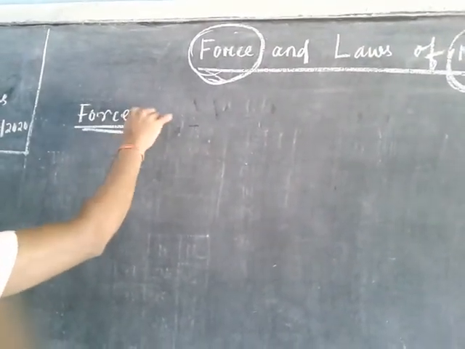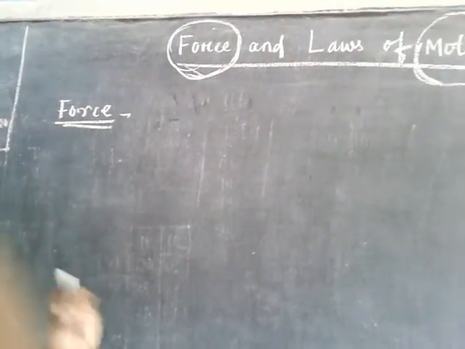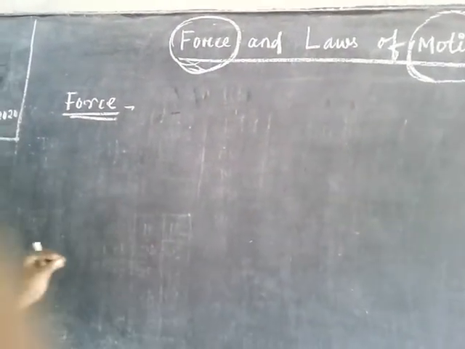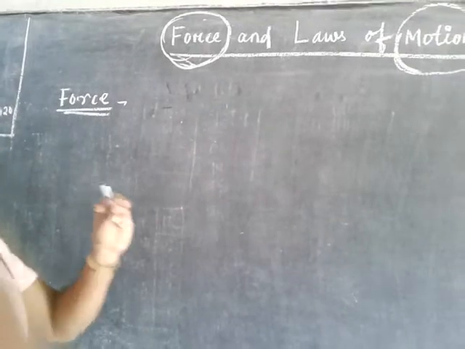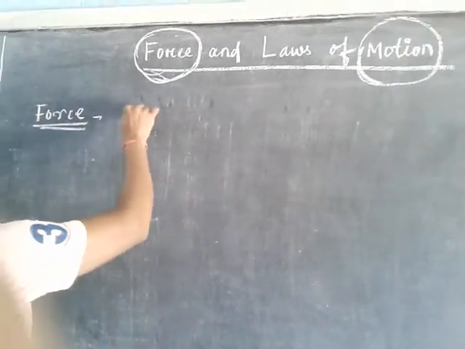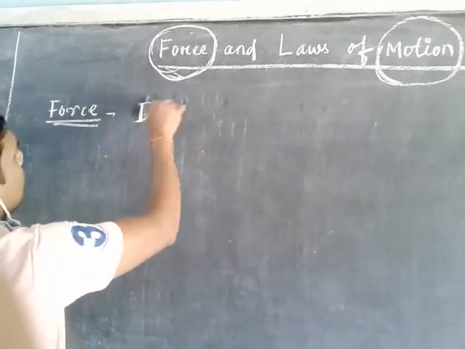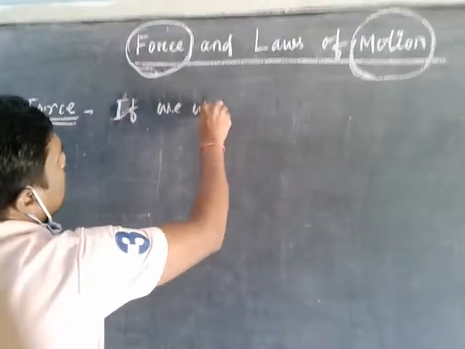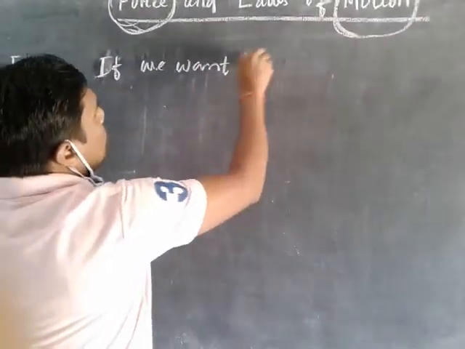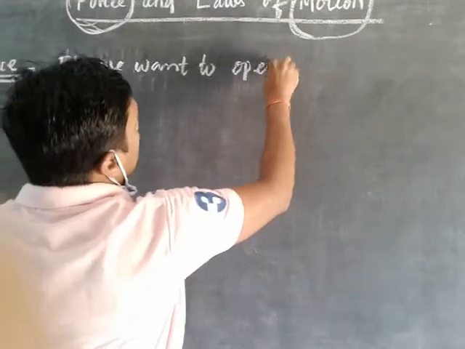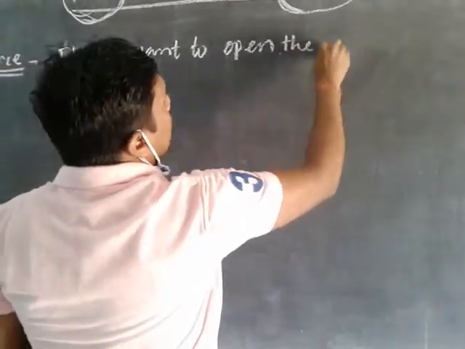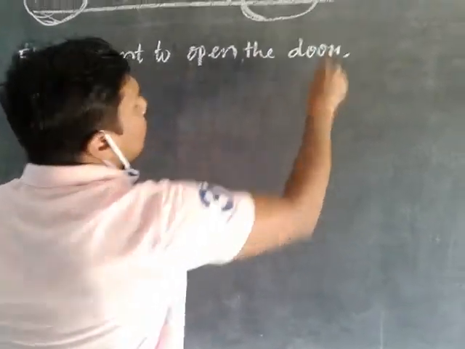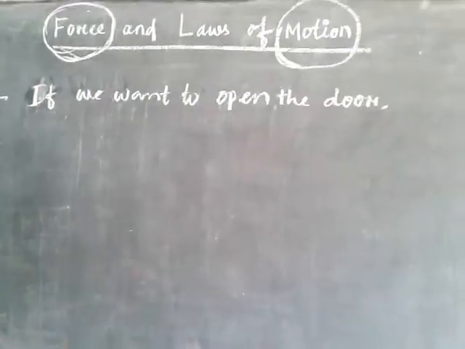By taking some examples we can understand this. Suppose we want to open a door. Then what do we have to do?